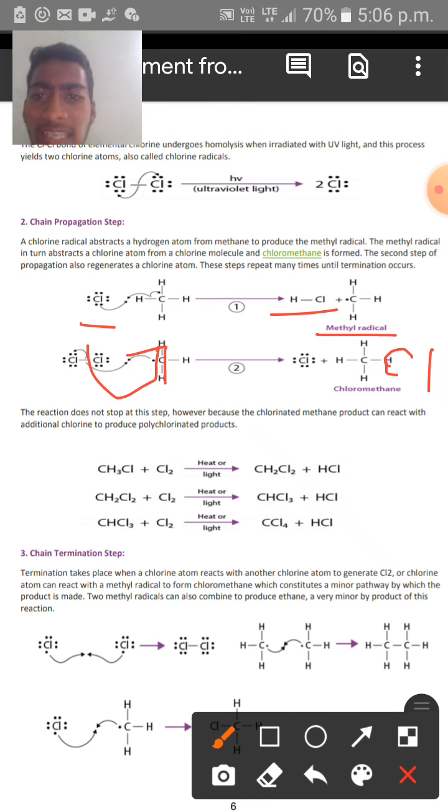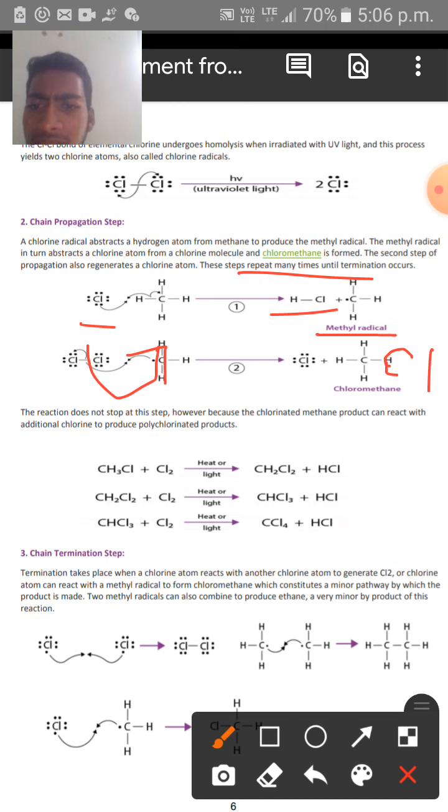By this second step, it regenerates a chlorine atom, and these steps repeat many times, again and again, until the termination of the reaction occurs.